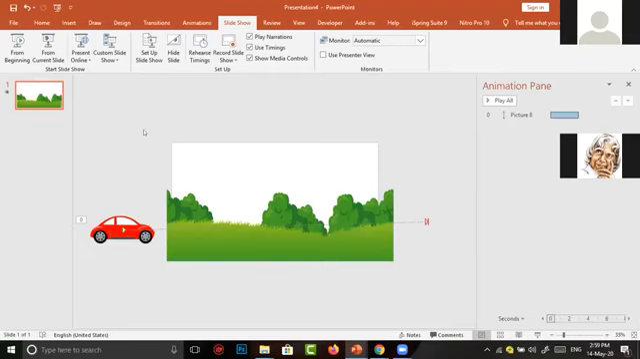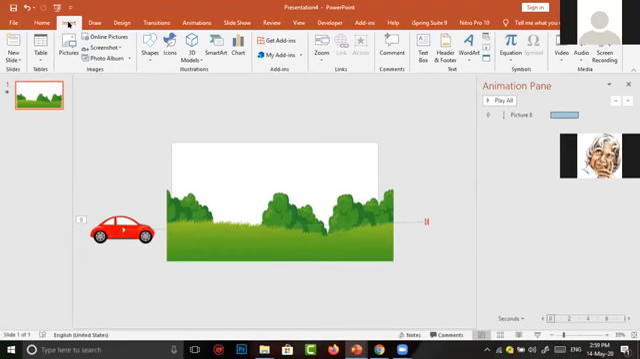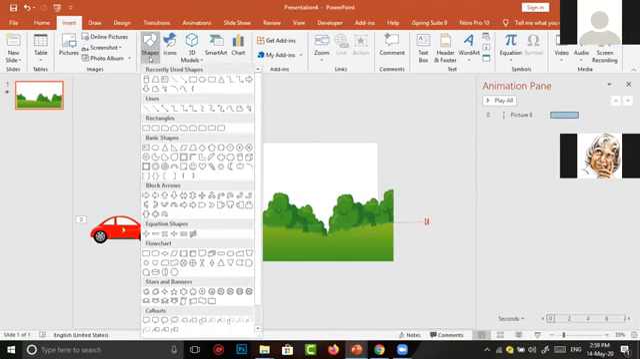We have seen a car. Here, only the nature background is there. I want to add a sky scene behind the nature background. To insert the sky scene, there are many options. Here I am going to use a very simple trick, in which I select insert. In the insert tab, many things are shown, in which now I am selecting shapes. These are the shapes we can import into our scenes. Now I am selecting a rectangle.